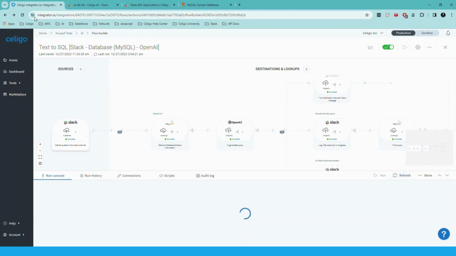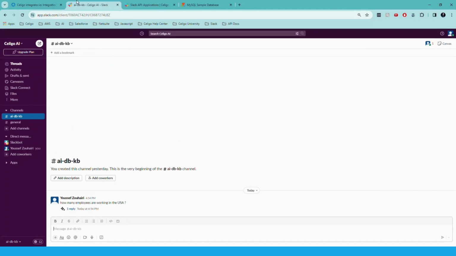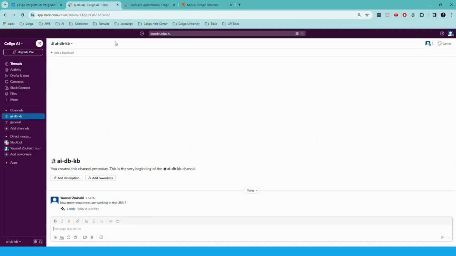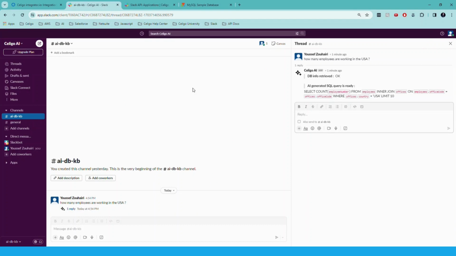If I refresh this again, we see that we already have a reply, and that reply is saying that the database info is retrieved, and we have an SQL that was created for us. Obviously, we are not just going to copy this and go to the database and execute it. This is going to be executed automatically in the flow, and we will get back the results in a couple of minutes.